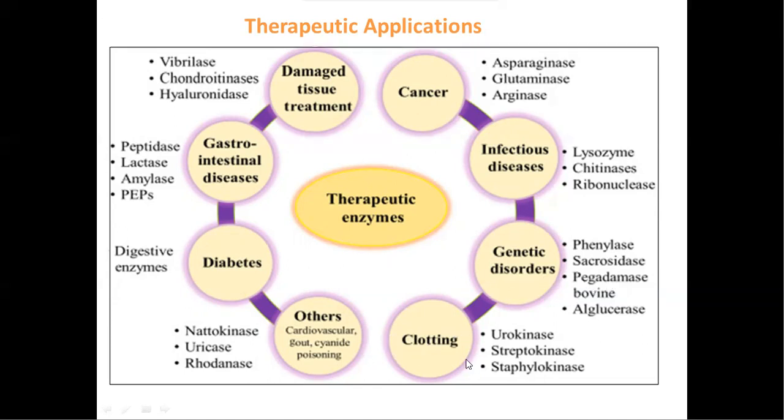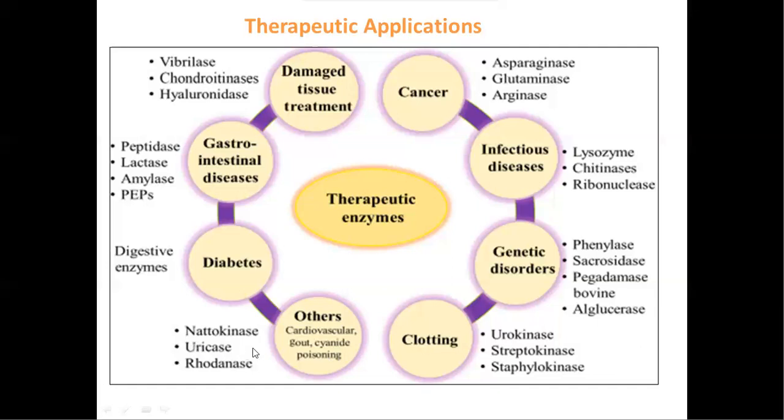And the next one is clotting disorders. These are the enzymes responsible for treating clotting disorders: urokinase, streptokinase, and staphylokinase. Urokinase is a thrombolytic agent which is used to treat pulmonary embolism, acute myocardial infarction, and ophthalmic clot, and is also useful for treating miscellaneous disorders.